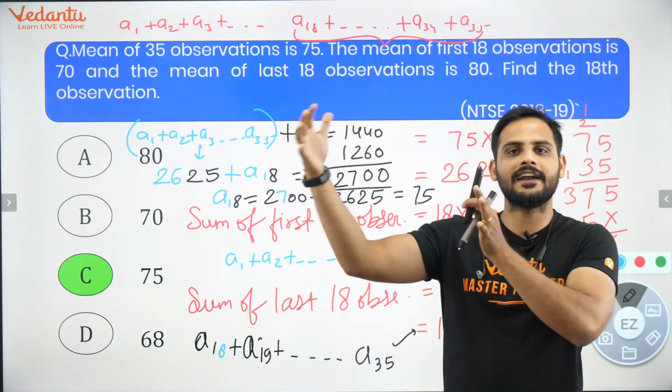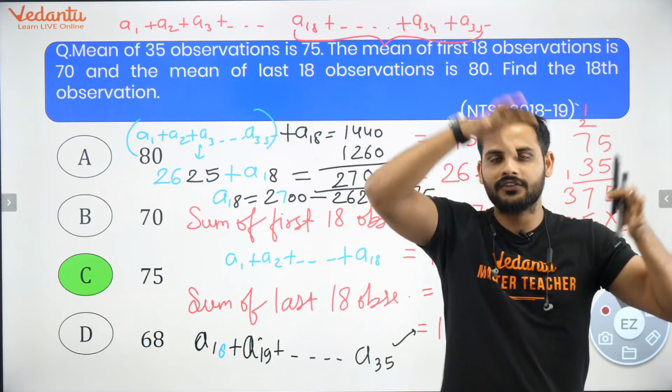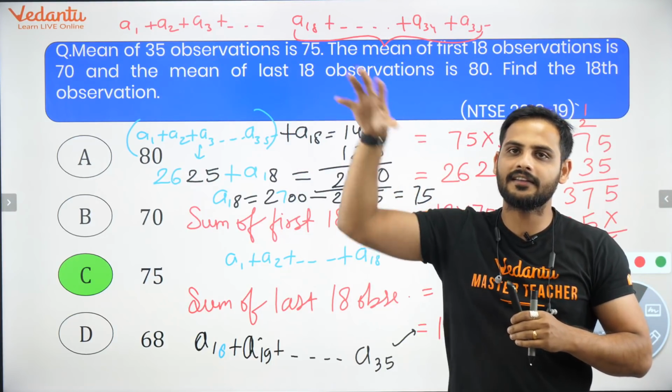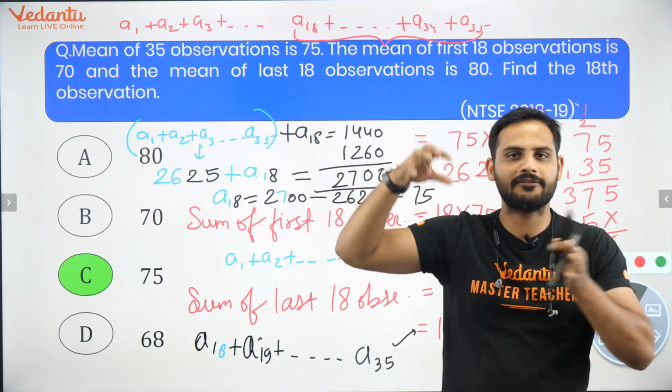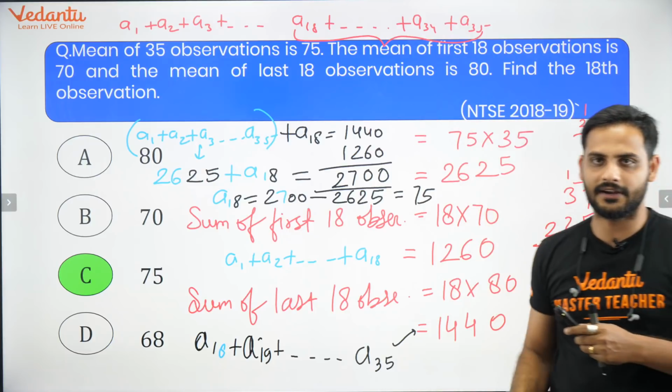Okay. So the first 18 gave me A1 to A18. The last 18 gave me A18 to A35. So A18 has been counted twice. So when I add these two, I get A1 to A35 plus A18. A1 to A35 I know is 2625. Subtract that, you will be getting your answer.